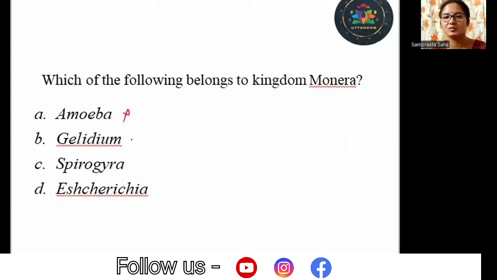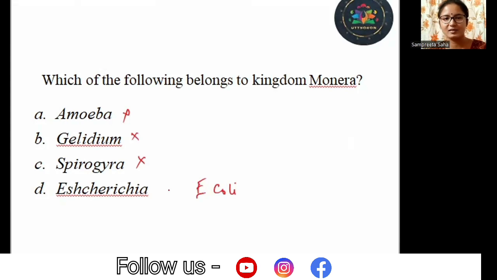Next we have Gelidium. Gelidium is an algae. I think it is a red algae more specifically. So Gelidium is again not part of kingdom Monera. Spirogyra is also an algae, not a part of Monera. Escherichia coli. I mean, here only Escherichia is given, but you know the name from E. coli, commonly called E. coli. You remember this organism very well, and that is a bacteria causing a lot of diseases.